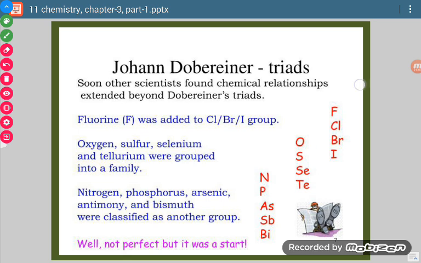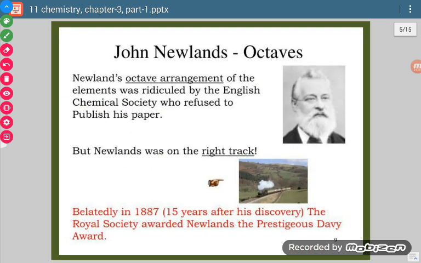Okay, now another scientist was there. His name is John Newlands. So he also started arranging the known elements in such a way that they could be studied properly. So he gave a law that is known as Newlands' law of octaves. Now it is based on the principle of music.